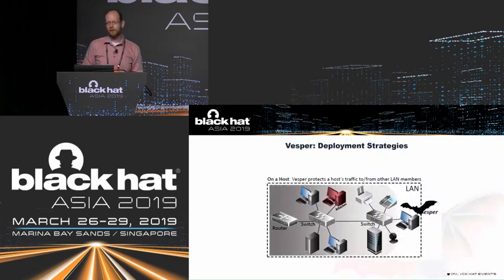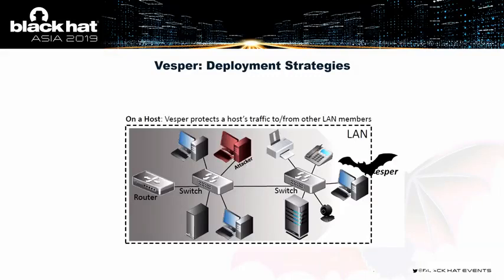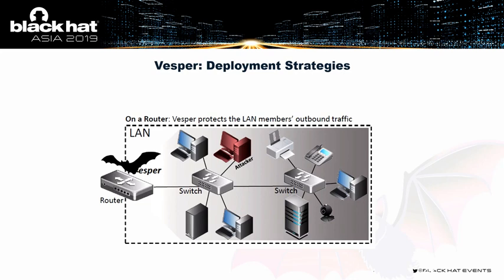In terms of deployment, there are 2 ways you can deploy Vesper. The classic case, just put Vesper on an end host and have it probe every single IP address in your range inside your LAN. And the second case is where you put Vesper on your router, and in this case, Vesper will be able to protect any outbound internet traffic. Think of the internet cafe scenario where some local man-in-the-middle is trying to intercept the internet traffic before it goes outbound and vice versa.